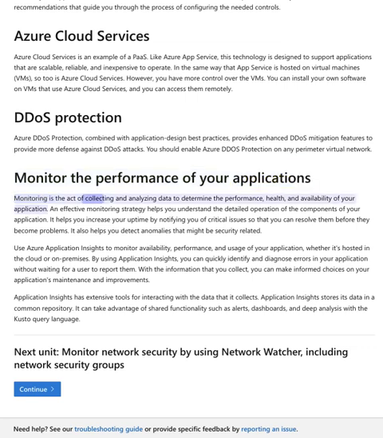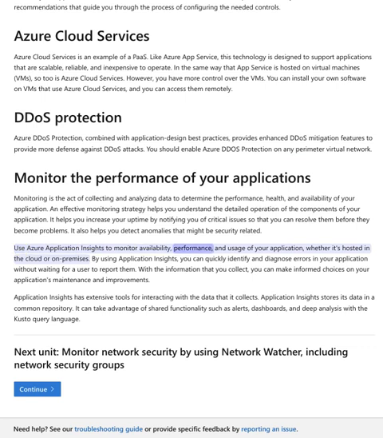Monitor the performance of your applications. Monitoring is the act of collecting and analyzing data to determine the performance, health, and availability of your application. An effective monitoring strategy helps you understand the detailed operation of the components of your application. It helps you increase your uptime by notifying you of critical issues so that you can resolve them before they become problems. It also helps you detect anomalies that might be security related.